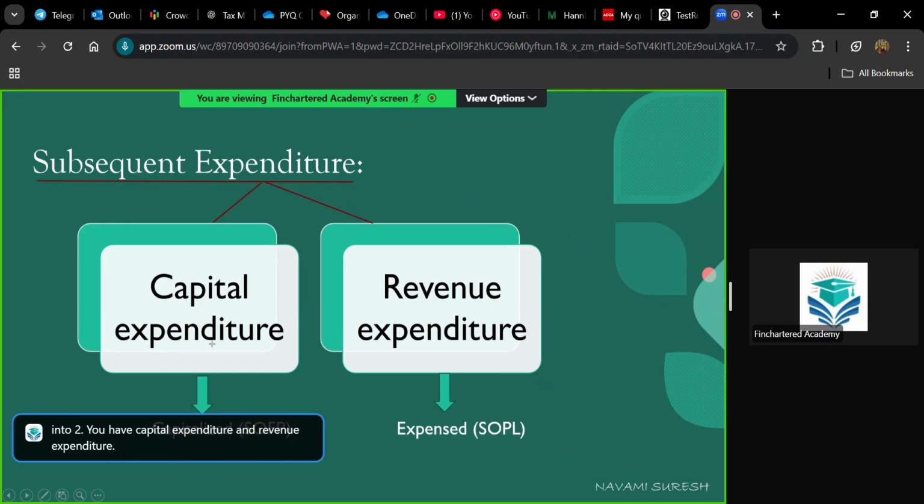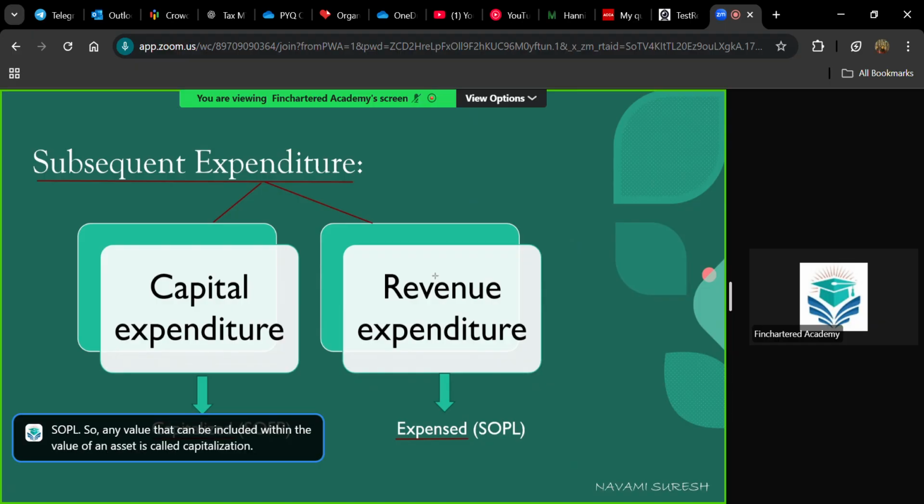Capital expenditure, it is something that you can capitalize. Capitalize means it can be shown in SOFP. Okay, so you will come across this term eventually in this chapter, regularly in this financial reporting subject. To be capitalized means the value can be recorded in the SOFP as an asset. Then if it cannot be capitalized or needs to be expensed, this is just a revenue expenditure to be shown in SOPL. So any value that can be included within the value of an asset is called capitalization.